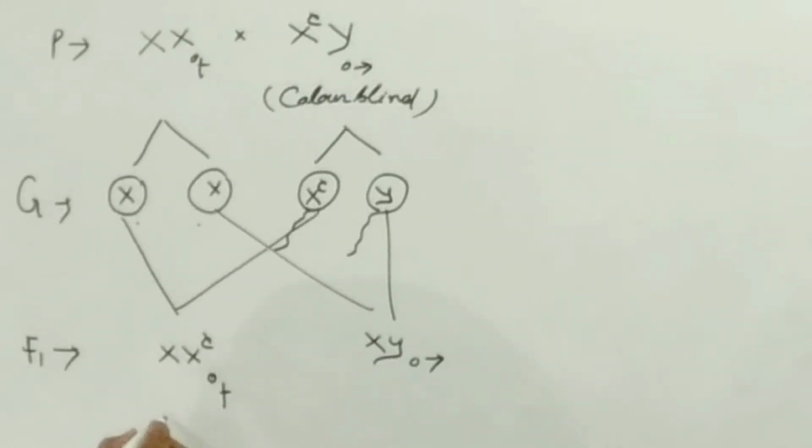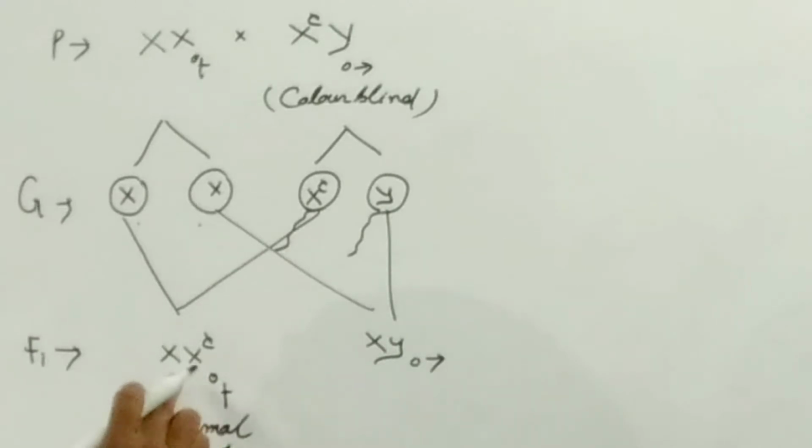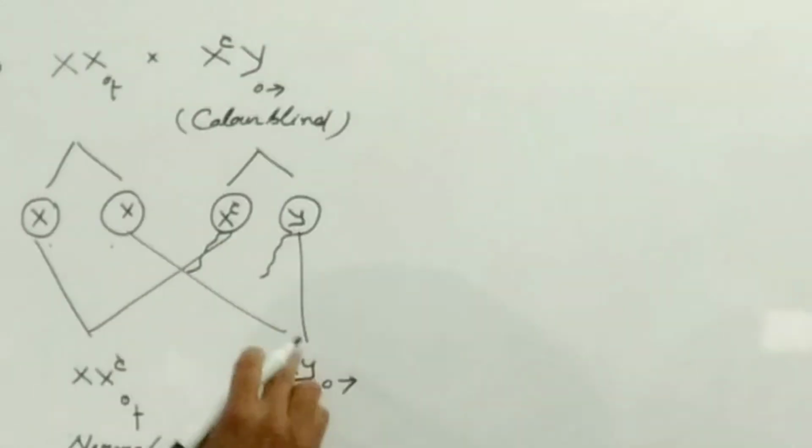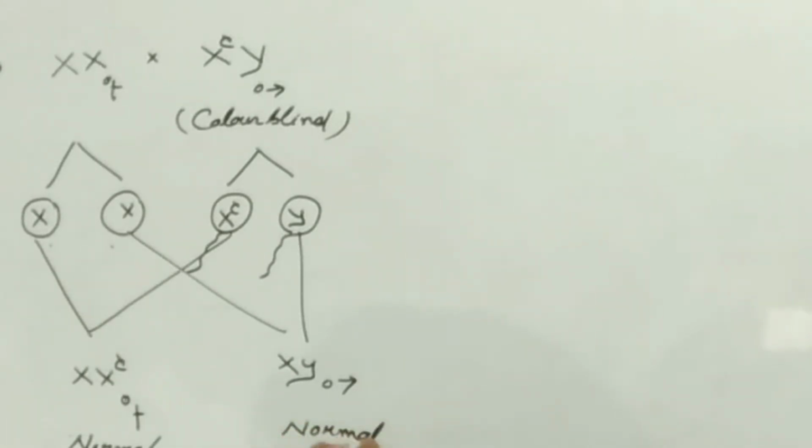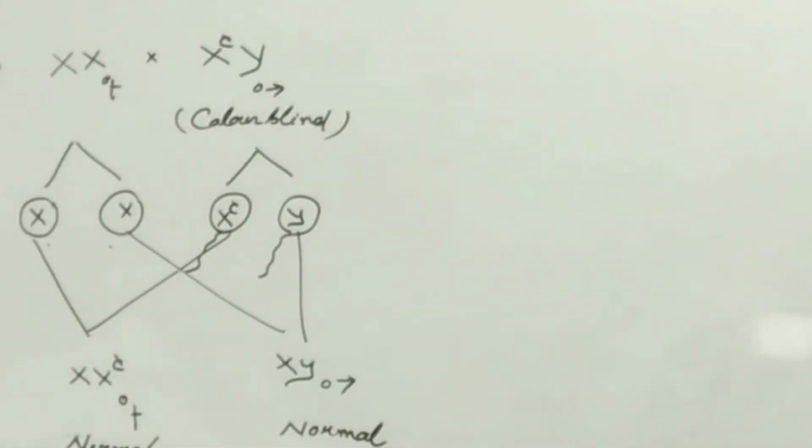So all females become normal but carrier. It means that there is no appearance of symptoms of color blindness, but they contain the defective gene, the color blind gene. That's why these are known as normal but carriers. But all the male individuals will be normal. This is the one condition.